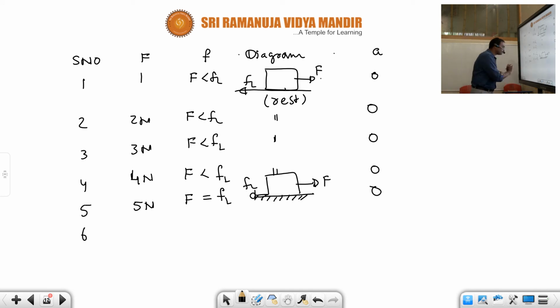Sixth situation. Now 6 newtons of force is applied on the body. Whenever 6 newtons of force is applied, the applied force is more than limiting friction.